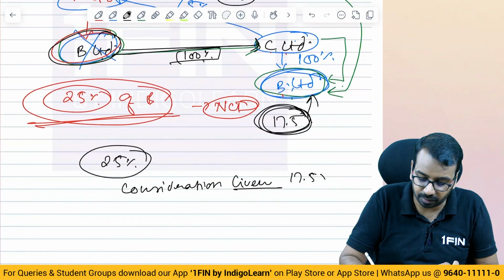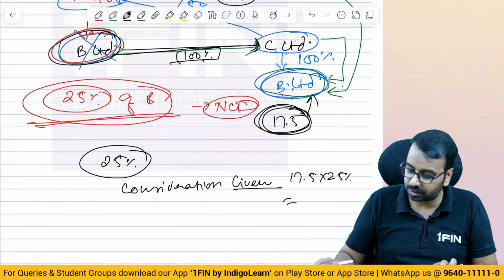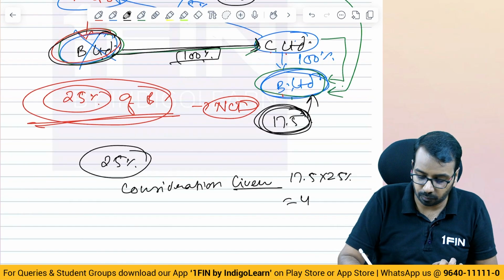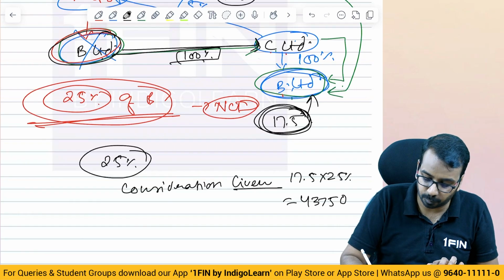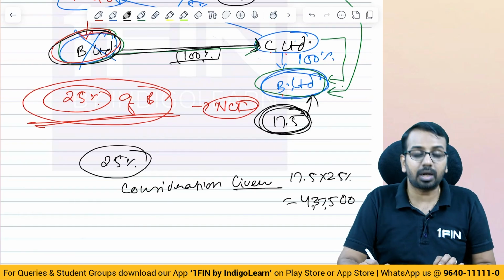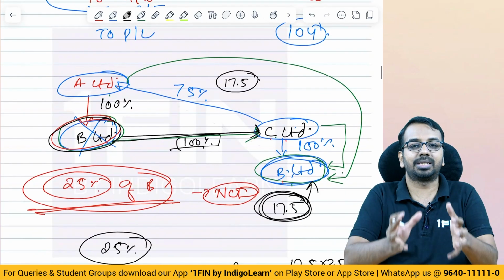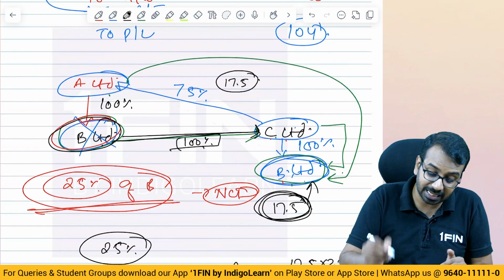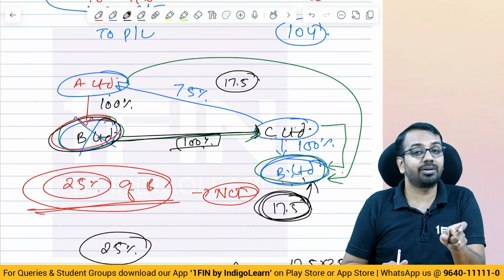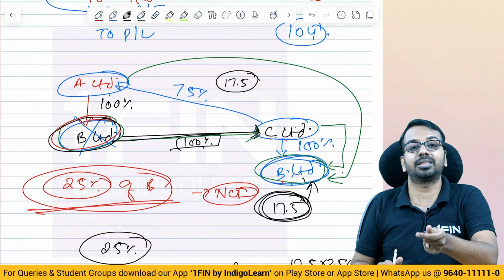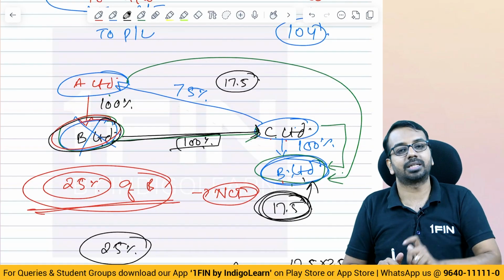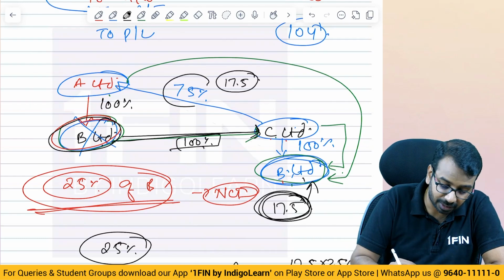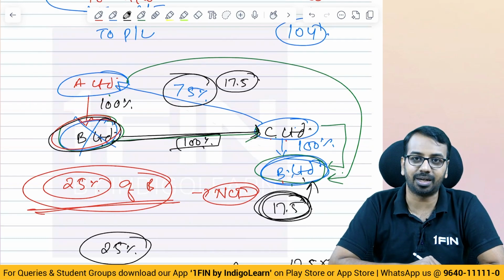So, that is 17.5 into 25%, which if you do, you get 4,37,500. 4,37,500 worth of business has been given to C or to the non-controlling interest, because I still have 75% with me. So, what I have given is only 25%. The amount of consideration that is given is only to the extent of 25%. By giving that consideration of 25%, we have acquired 75% in C Limited, right?